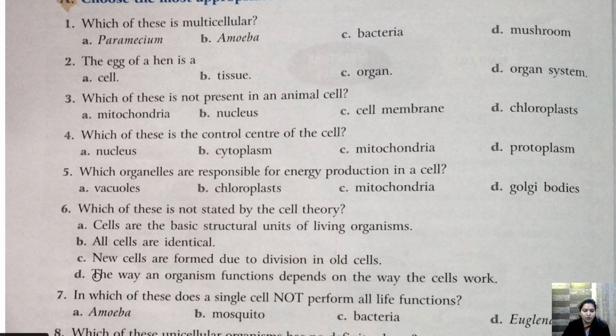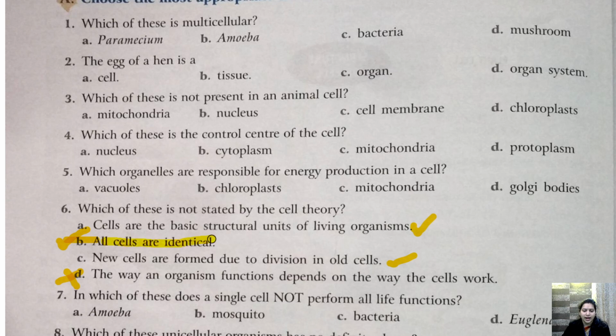So there are 4 points given. First is cells are the basic structure and function unit of life. This is given in cell theory. New cells are formed due to division in the old cell. This also is given in the cell theory. And by mistake, D was marked. So D is not the right answer. Right answer is B. So B is the correct answer, children. Please mark B as a correct answer.